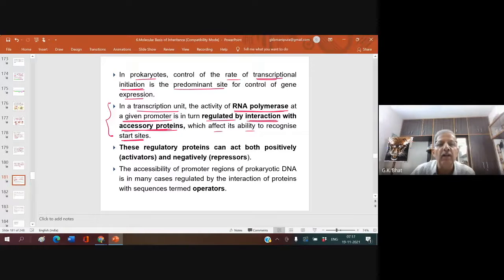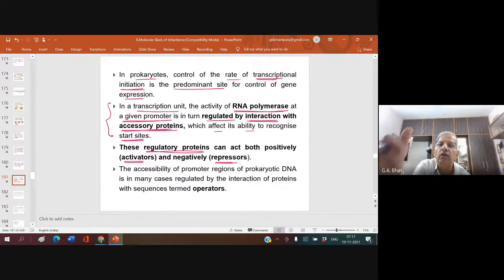So there are certain regulatory proteins which can act both positively as activator or negatively as repressor. As you know, for mRNA formation or protein synthesis to take place, there is a start codon and a stop codon.